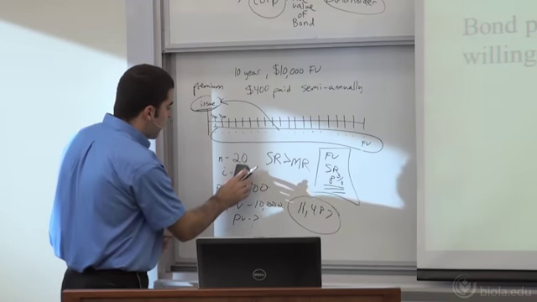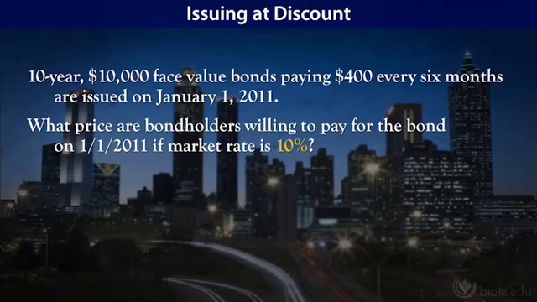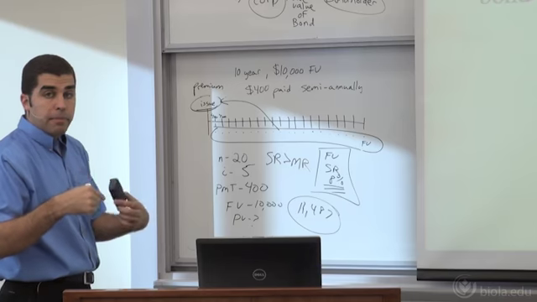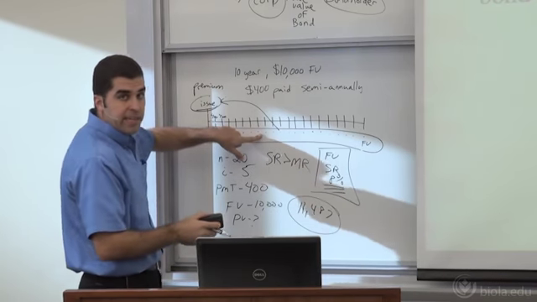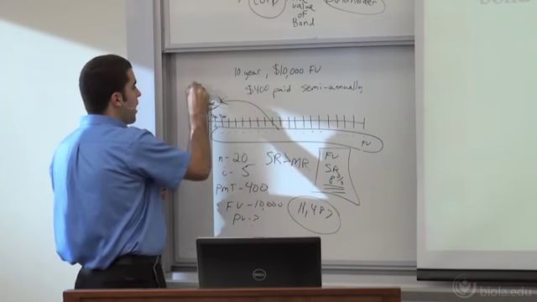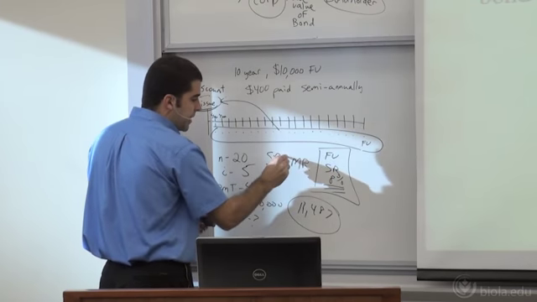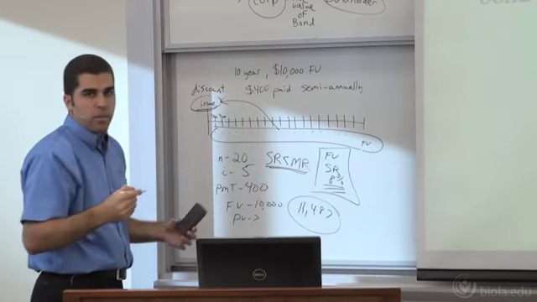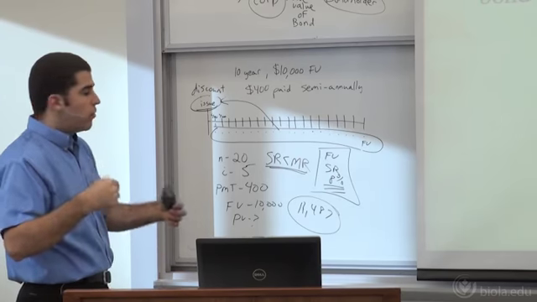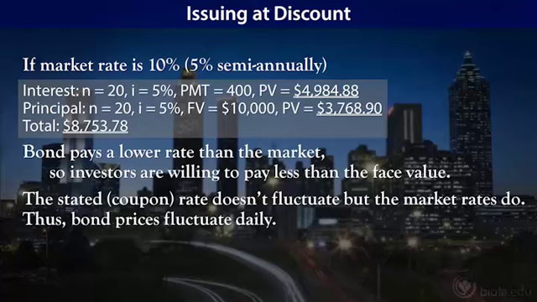Let's change it one more time. Let's change the market rate of interest to 10%, which on a semi-annual basis is going to be 5. Now our bond becomes less valuable. We are only paying 4% every 6 months, and other bonds are paying 5%. So instead of a premium, we are going to have to issue at a discount. The stated rate is less than the market rate, so our bond is less valuable to investors out there. You should be able to put all these numbers in, and if you change that to 5, you should come up with 8,753.